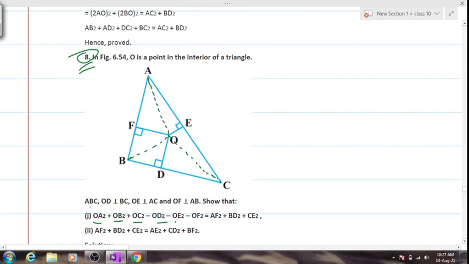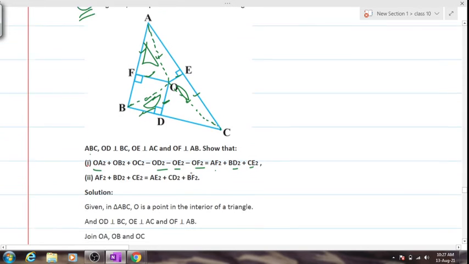Minus OD squared minus OE squared minus OF squared. OD, OE and OF is equal to AF squared plus BD squared plus CE squared. Clear? Now can anybody tell me which triangle we should consider out here? I have only three sides, yes or no? Looking at the question, we see that only these three sides are involved. So will it be wrong if I consider this triangle and this triangle? Yes?